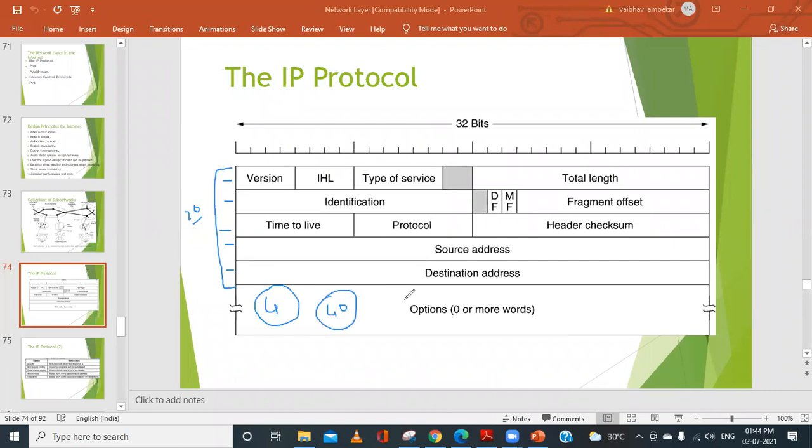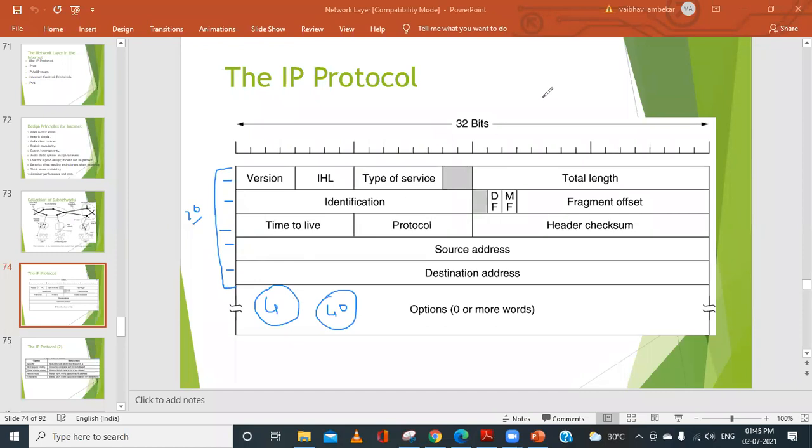The optional part can be minimum 0 and maximum 40 bytes, but for my example I'm considering 4. So 20 plus 4 is 24.